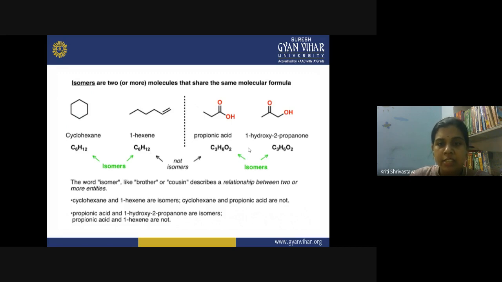Similarly, C3H6O2, this is the molecular formula. But if you draw the possible structures, you can get propionic acid from this formula, or 1-hydroxy-2-propanone from the same formula. So these are the constructional isomers.